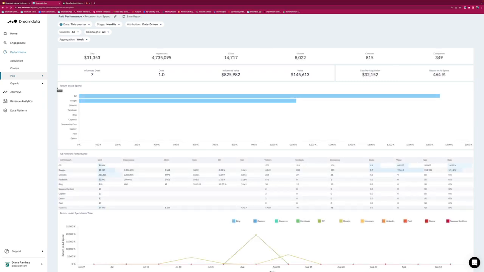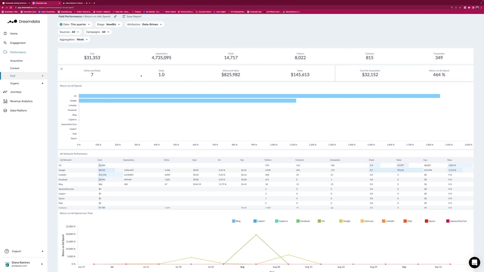As usual, here again, we apply attribution. We're looking at new business and this quarter, and we can see here we had for paid performance a total cost, for this quarter, of 31,000. We know how many impressions that generated, how many clicks we got on that ad, how many visitors that generated for the website, contacts, and companies. Cost, impressions, and clicks, that information comes from your ad network. Visitors on the website, contacts, and companies, that is information we get through our tracking.